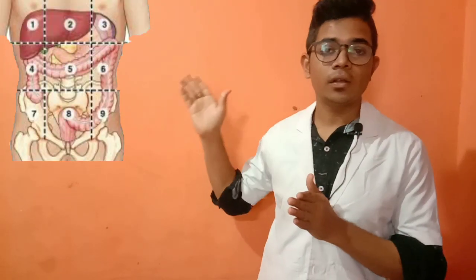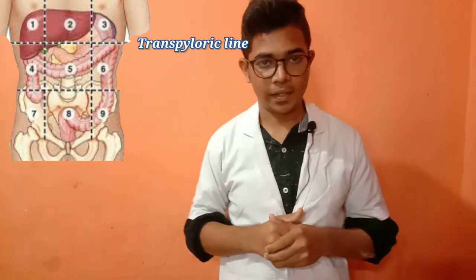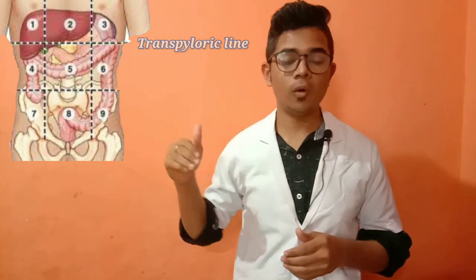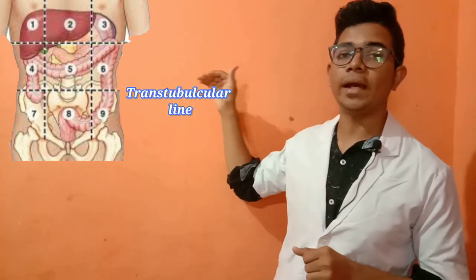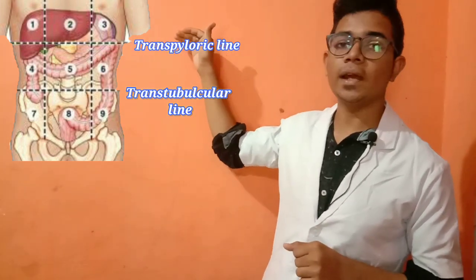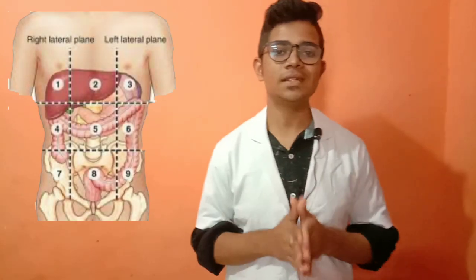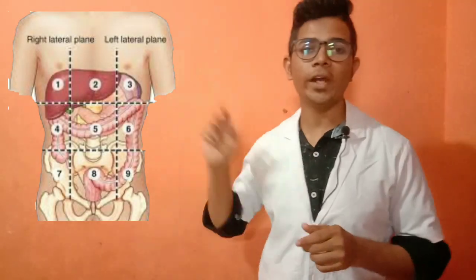Among the horizontal lines you are looking at, the upper horizontal line is called the transpyloric line, and the lower horizontal line is called the transtubercular line. These are the two horizontal lines. Now there are also two vertical lines to make the nine quadrants.